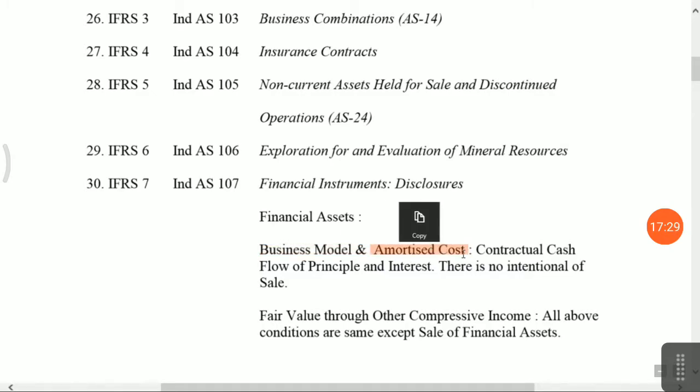I am repeating again. Amortization means contractual principal and interest repayment. Okay, for example, fixed deposit and interest. Here there is no intention of sale. In a fixed deposit, a specific period is given, and there is no intention before maturity, and there is no intention of sale. That means the amortization concept is applicable.